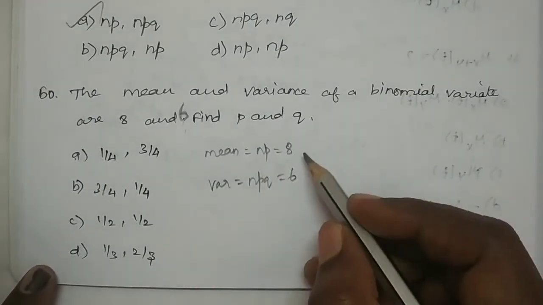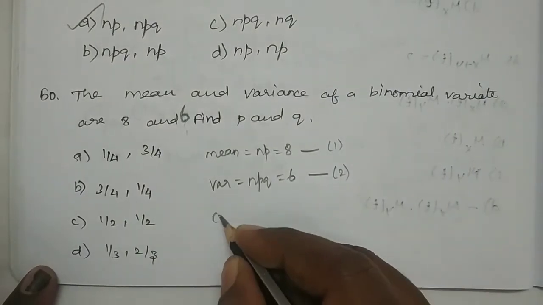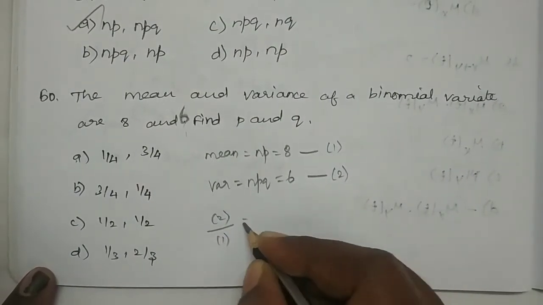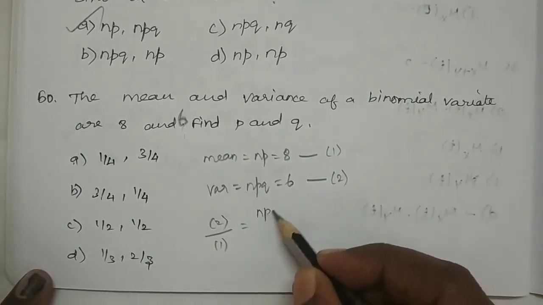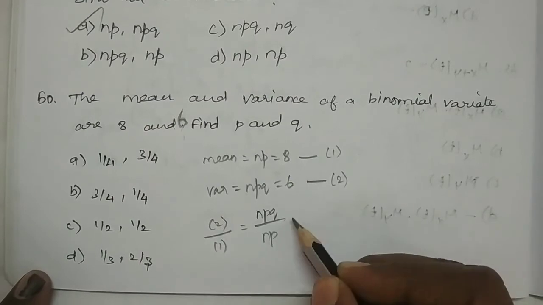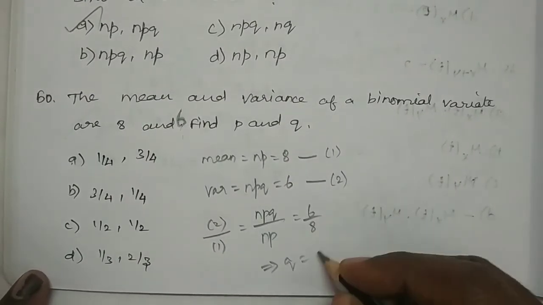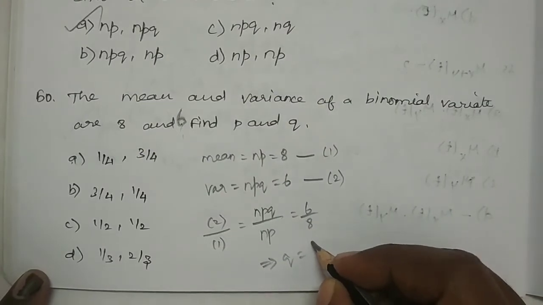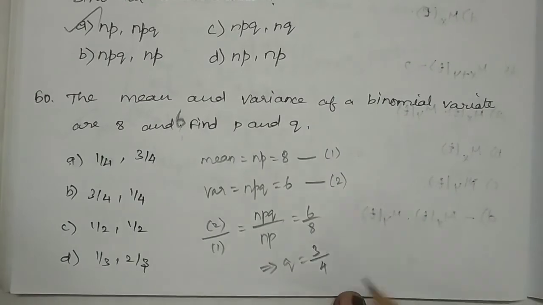Let us consider this as equation number 1 and this as equation number 2. Now 2 by 1, which is equal to npq by np, which is equal to 6 by 8. So this implies q equal to 3 by 4. So q value is 3 by 4.